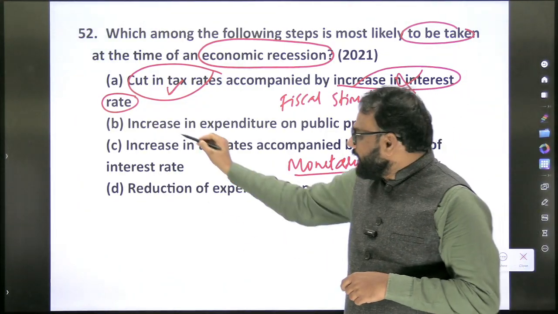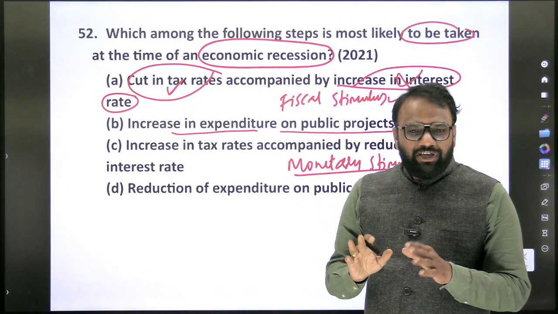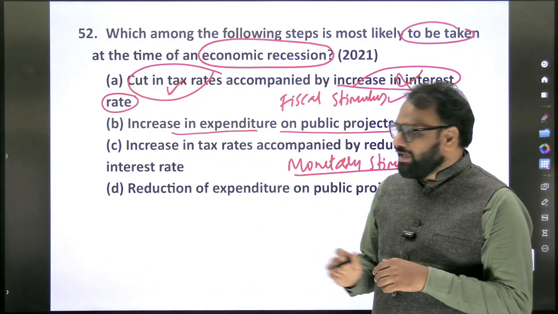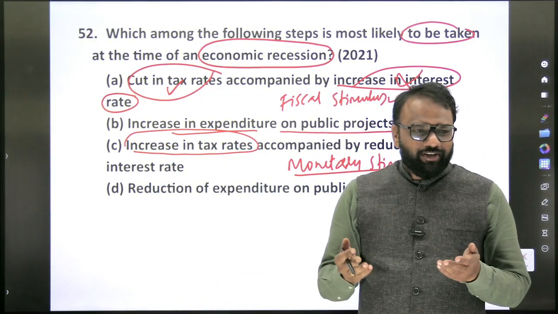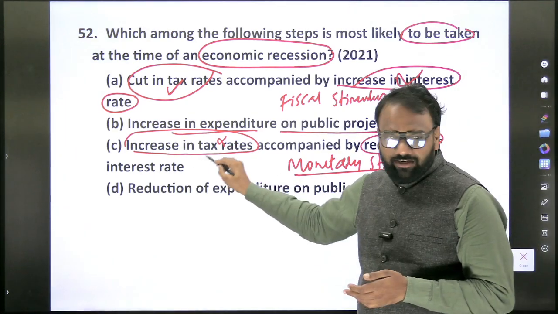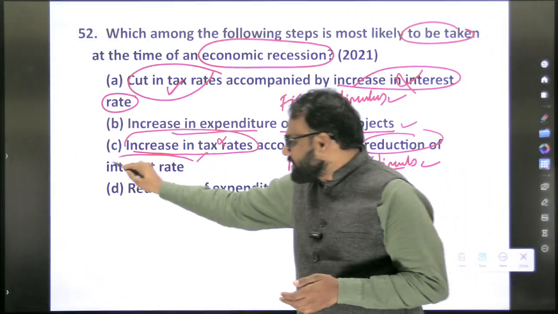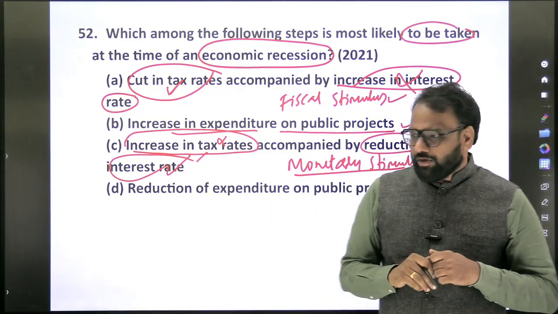Next, increase in expenditure on public projects. We'll just pause, we are not that sure. We'll come to the third option. Increase in tax rates. Will it give a push? No. So again it is wrong. Accompanied by reduction of interest rate. Yes. So the second part is correct, but the first part is wrong. So overall the third option is wrong.